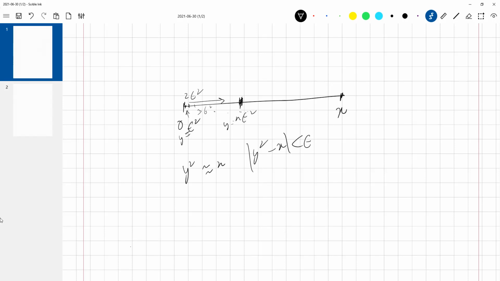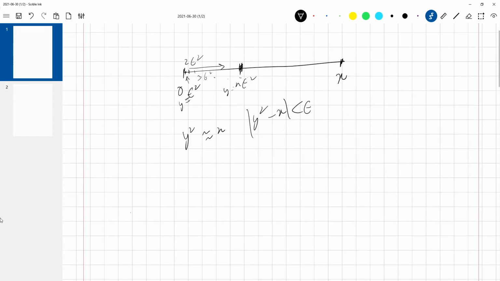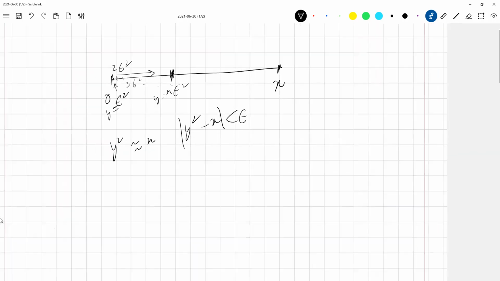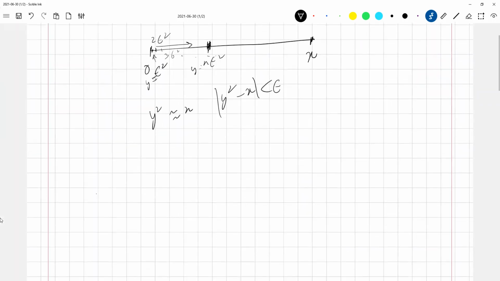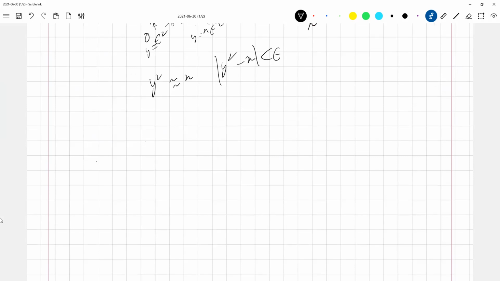What could we have done? Any other ideas that we could employ? We could have initially guessed some value. Let us say that we start from 0, and my initial guess is x over 2.